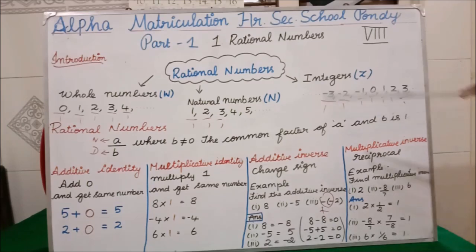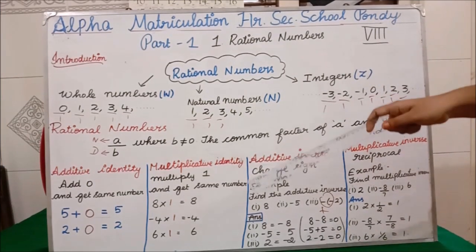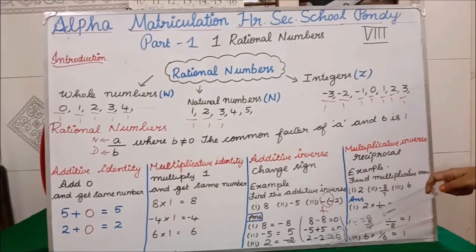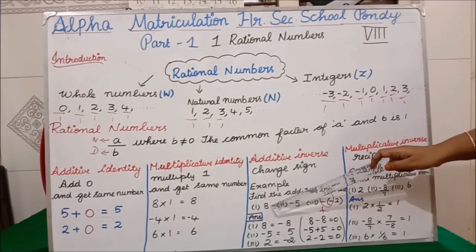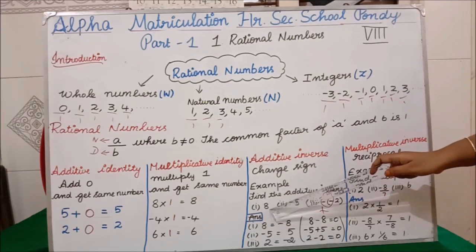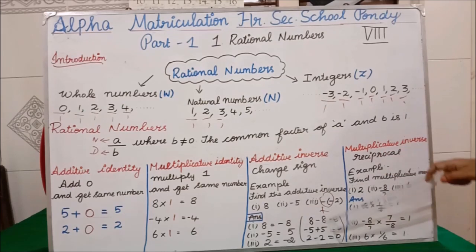So, in additive identity, we add 0. Isn't it? In additive inverse, you have to get the answer as 0. Okay, clear? Your question is 8. To get 0, what will you do? You will put the opposite sign. We have the question plus 8. What is the opposite sign? Minus 8. So 8 minus 8, we are getting 0.